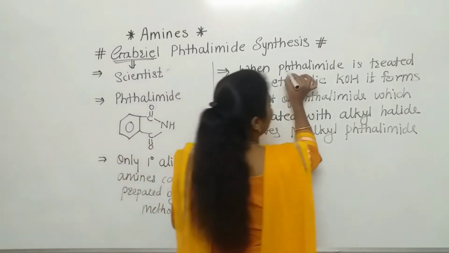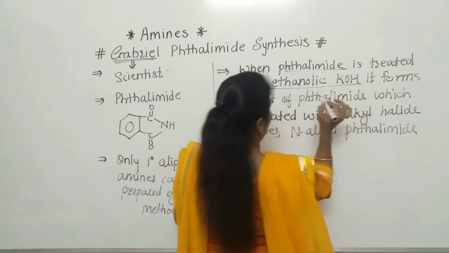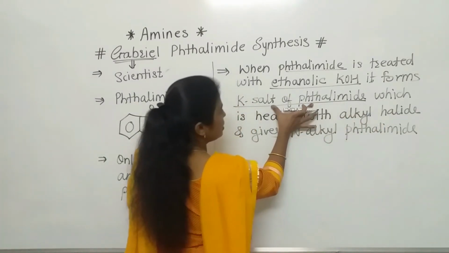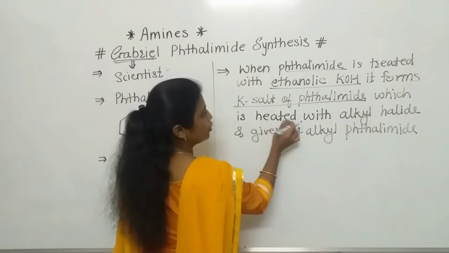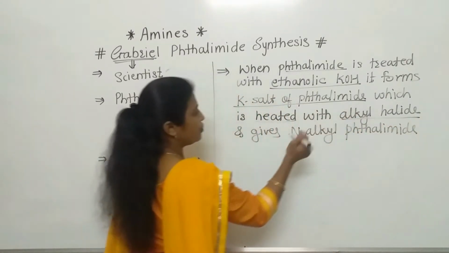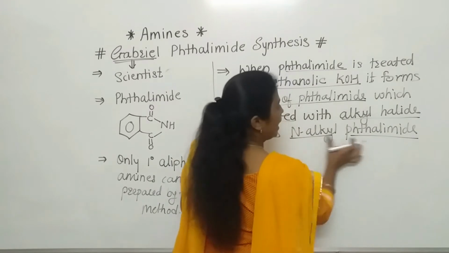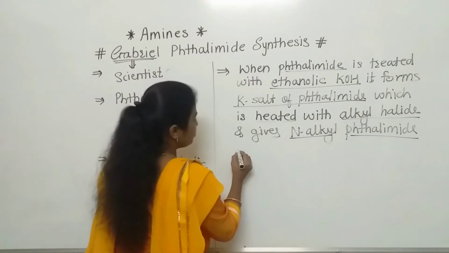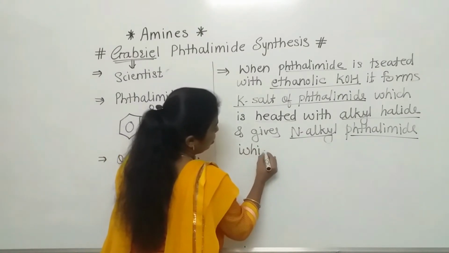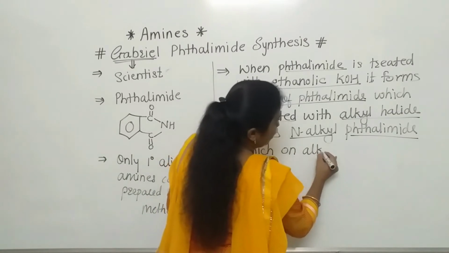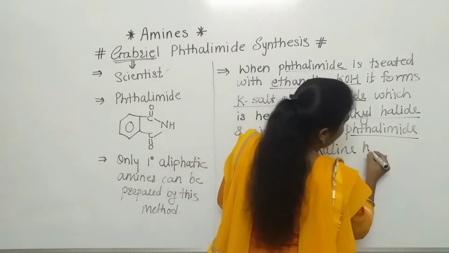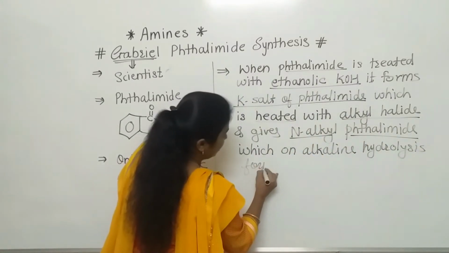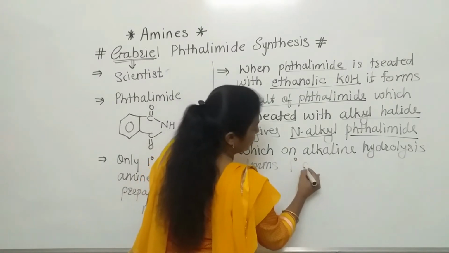In the first step, phthalimide is treated with ethanolic KOH and forms the potassium salt of phthalimide. Next, we heat this compound with the alkyl halide, and because of heating we get another material, N-alkyl phthalimide. So we have completed 2 steps, and the last step is that this, on alkaline hydrolysis, forms the primary amine.